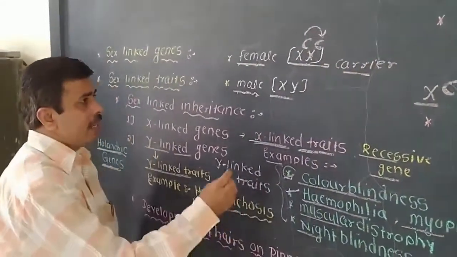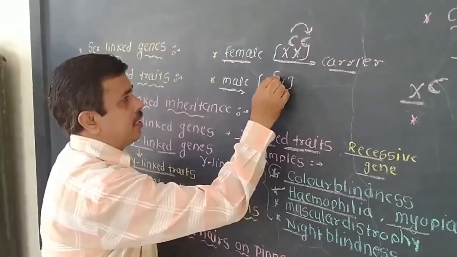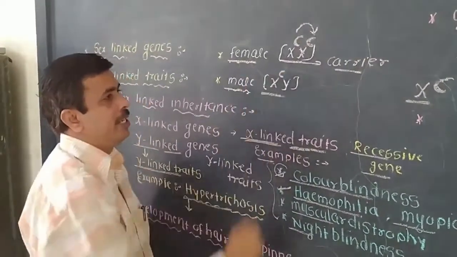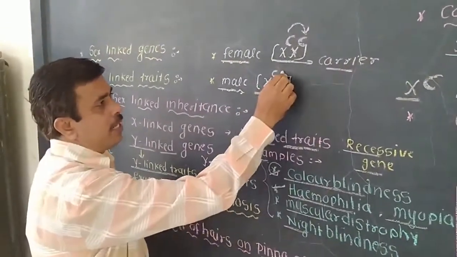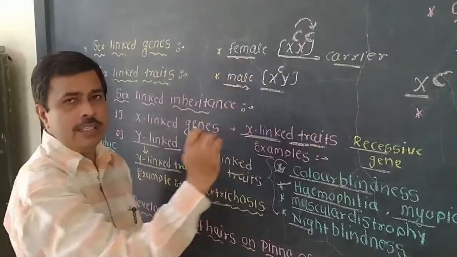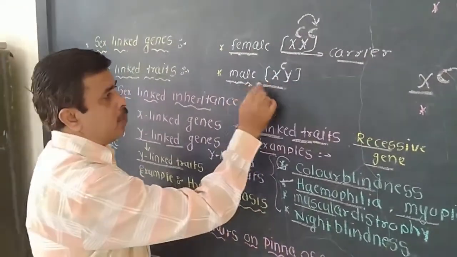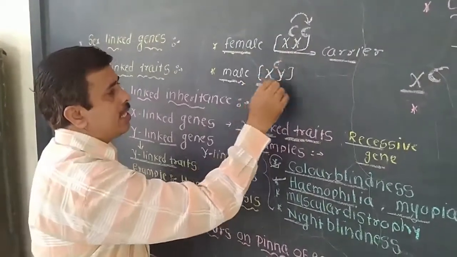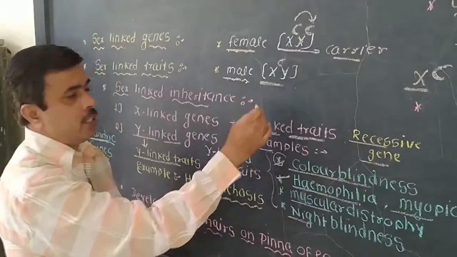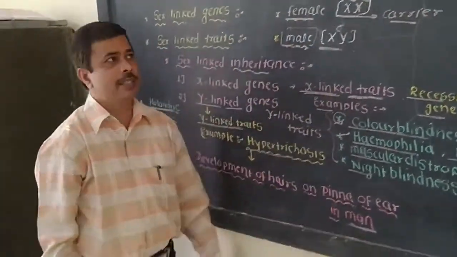In the case of the male, there is a small c. This small c gene is responsible for color blindness. On the Y chromosome there is no gene for color blindness, so this person will be color blind, because the gene can express its character in the male. So this male will be color blind.